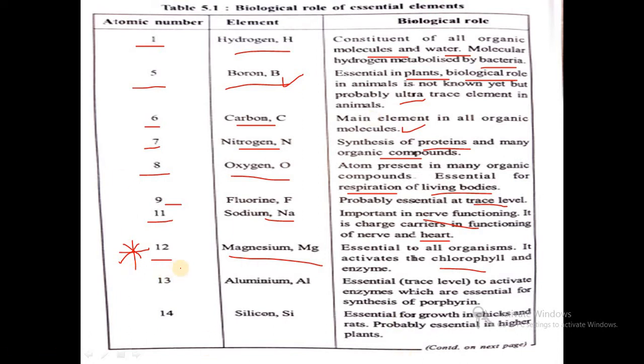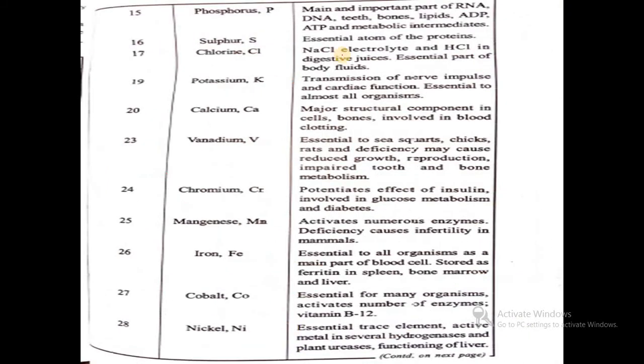Then the next element is aluminum, atomic number 13, essential to activate enzymes which are essential for the synthesis of porphyrin, that is metalloporphyrins, aluminum. Then silicon, essential for growth in chicks and rats, probably essential in higher plants. Silicon is essential for plant growth.